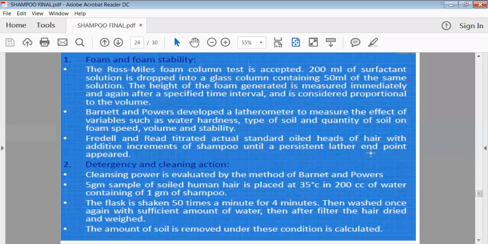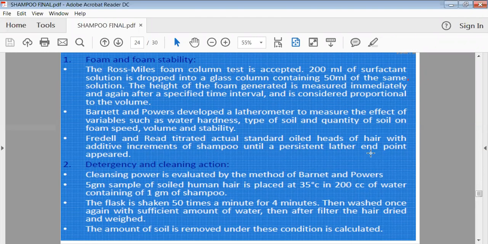Then after that you record the time of production of the foam, how much time is required to produce that foam, and then up to how much time your foam remains stable. So you can note down the time in minutes, up to how many minutes your foam has good stability. So in this way we can check the foam as well as the foam stability.